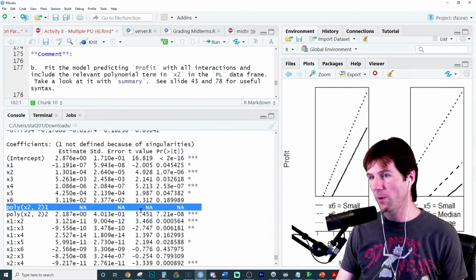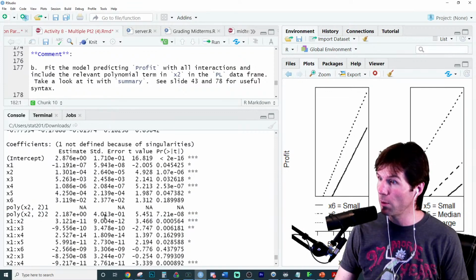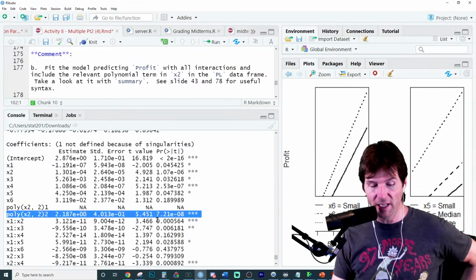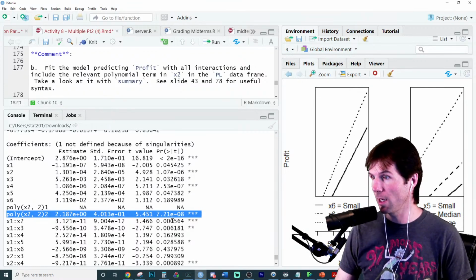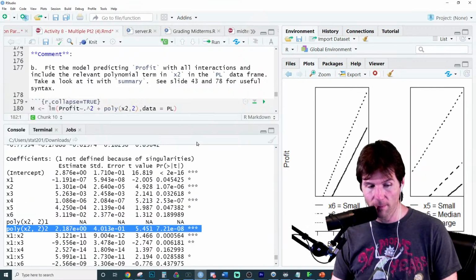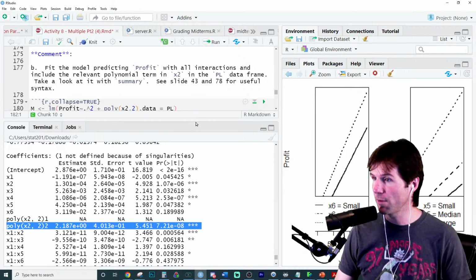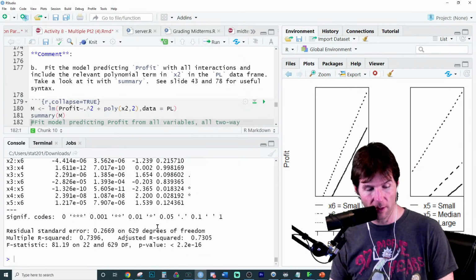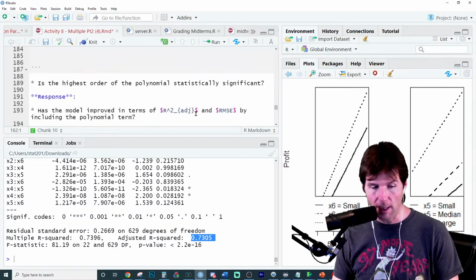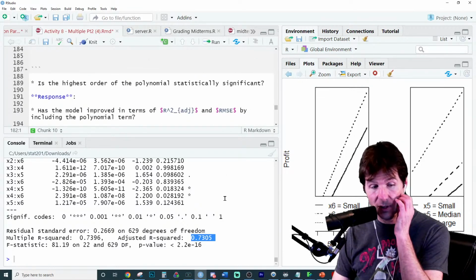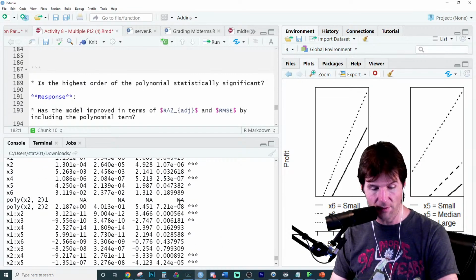Now, the polynomial term for x2 can get estimates and does add new information. So that's super cool right here. With every bit of interaction in here, the polynomial term is actually adding a lot of significant information. So the polynomial term was a good thing to do. R squared adjusted looks to have gone up too, so we're good on that. Is the highest polynomial term statistically significant? Oh, yeah. Definitely. Right here.